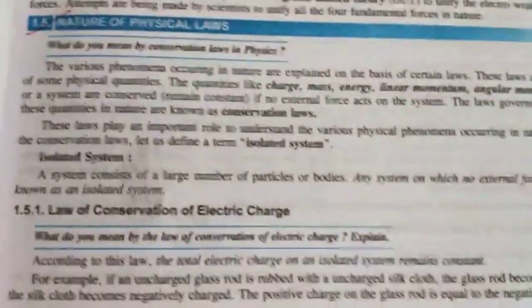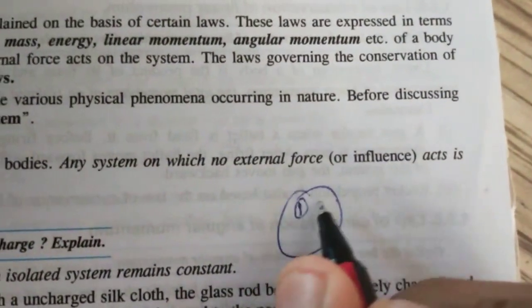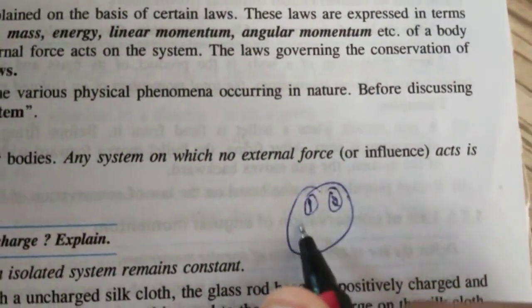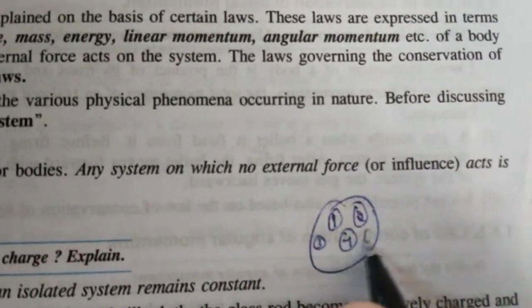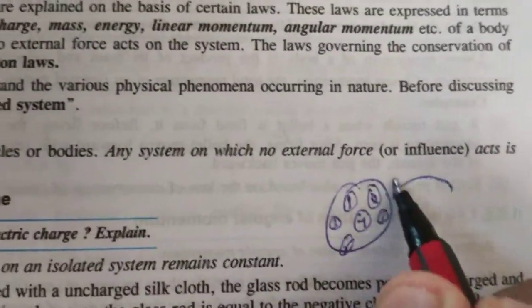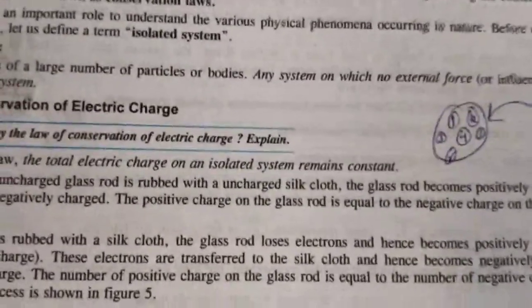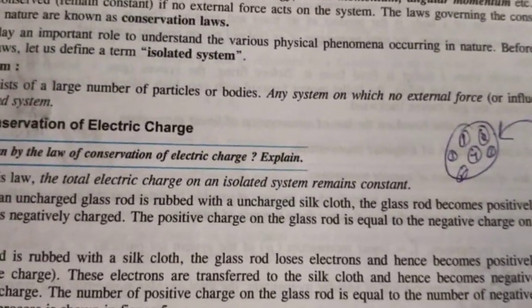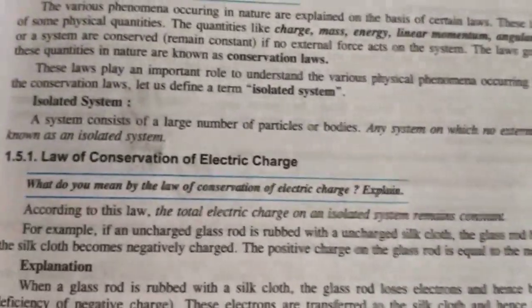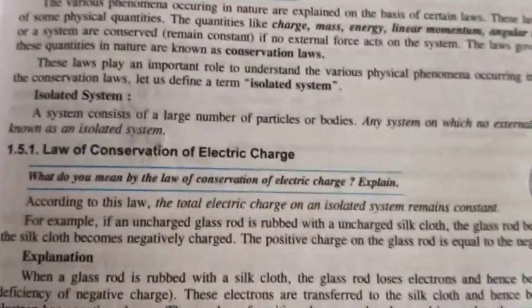The isolated system consists of many bodies, like body 1, body 2, body 3, body 4, body 5, body 6, but no force is acting on these bodies. That is an isolated system. So the total charge on an isolated system remains constant. This is the law of conservation of electric charge.